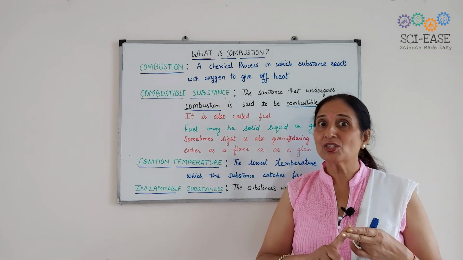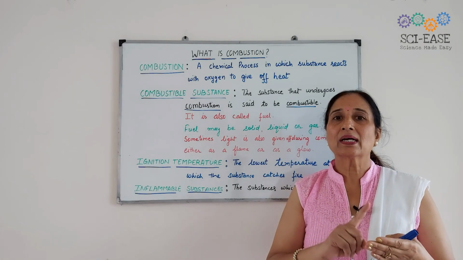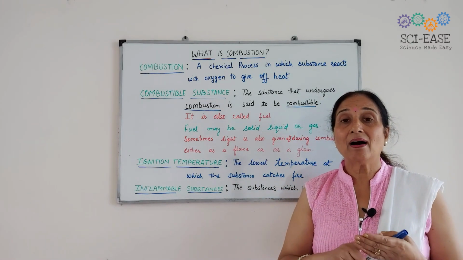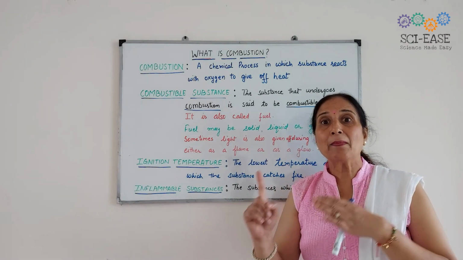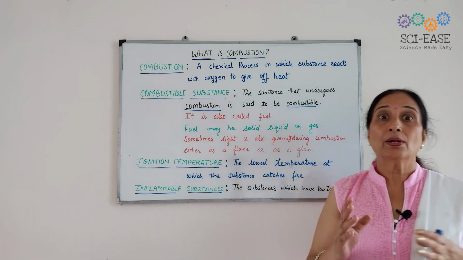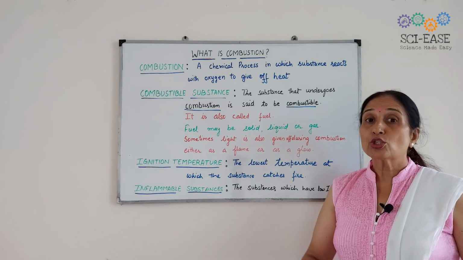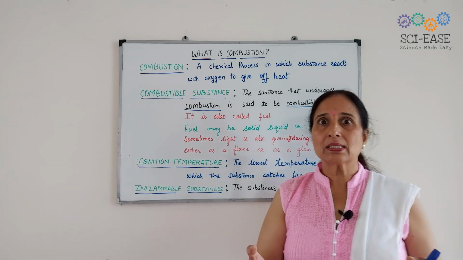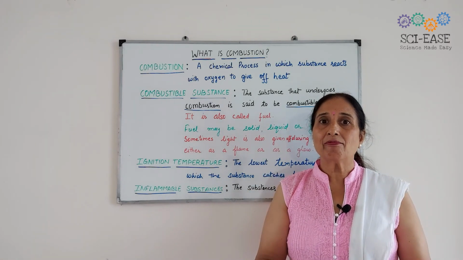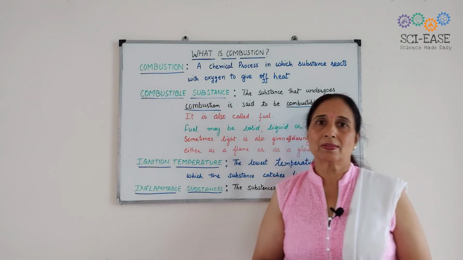And those substances which do not catch fire, like stone, glass, are known as incombustible or non-combustible substances. Sometimes a question is given with certain substances, and you have to identify which one is combustible and which one is non-combustible. Okay?